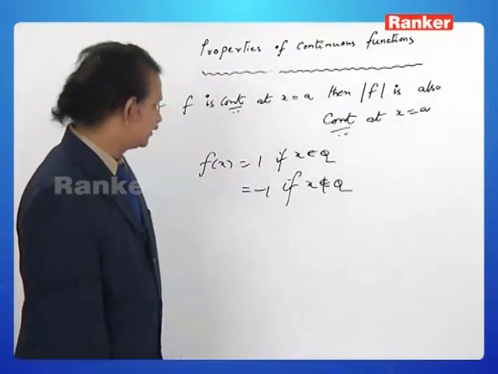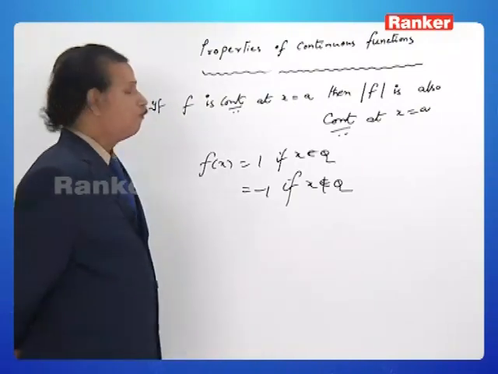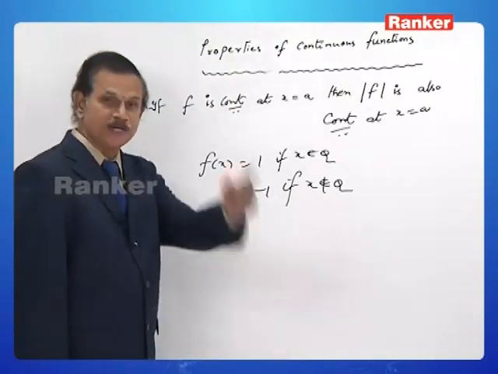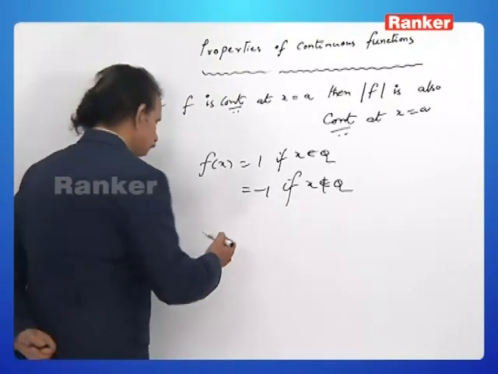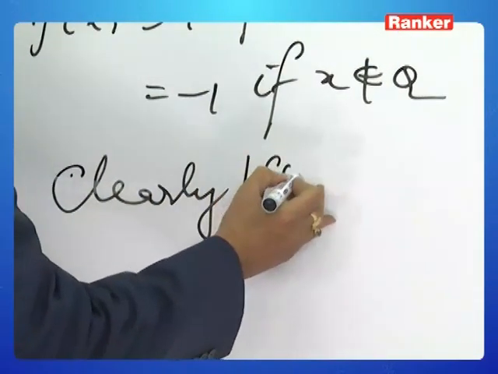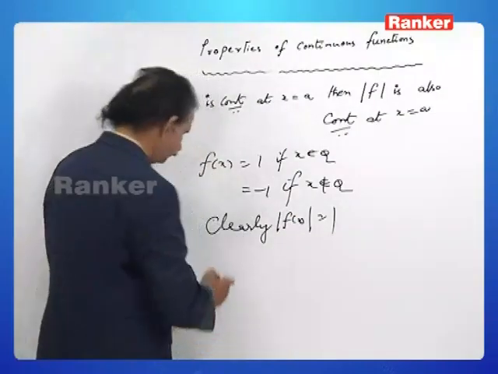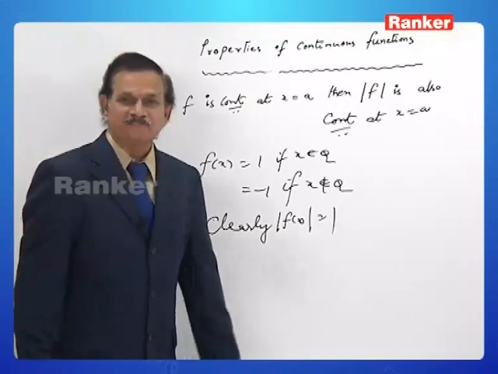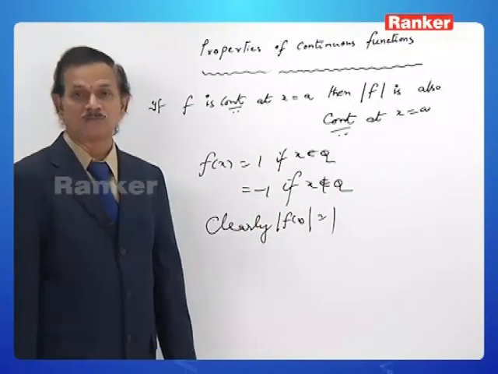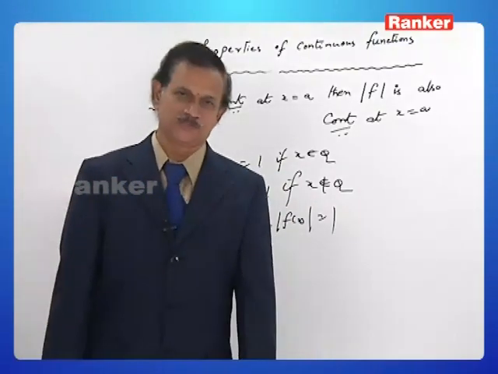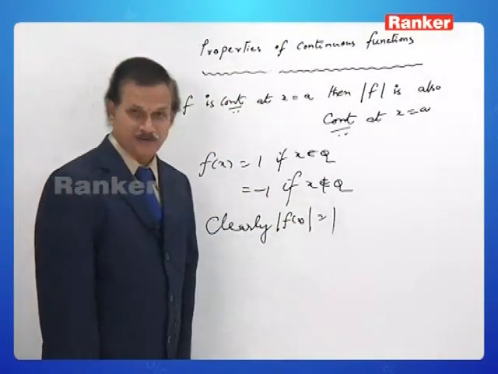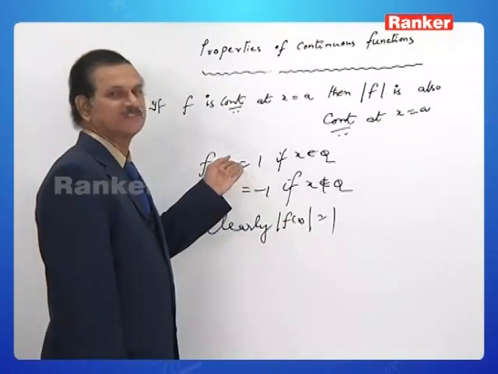This is f of x. You see, what is mod f of x? Modulus of f of x is modulus of plus or minus 1, that is 1 clearly. Mod f of x is equal to 1 for all x belonging to R, either Q or R minus Q. It is immaterial. Mod f of x is always 1, hence it is continuous at every real number, because it is a constant function. You see, mod f is continuous, but f is not continuous.